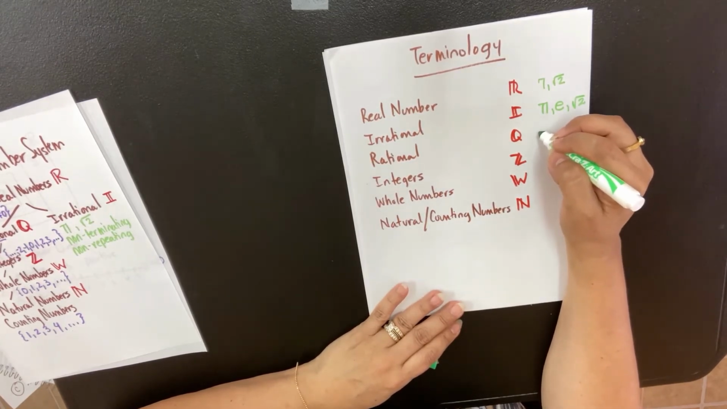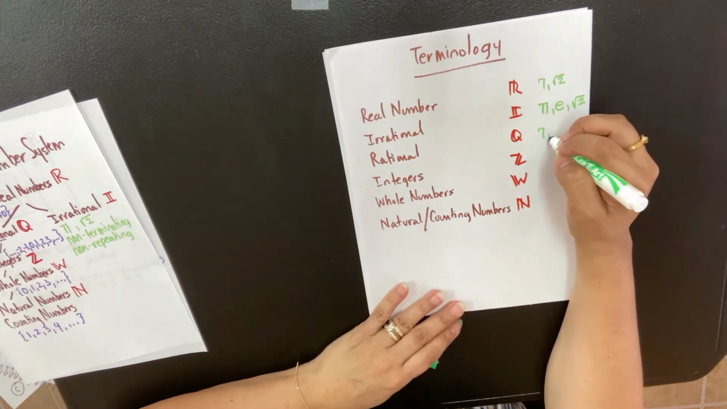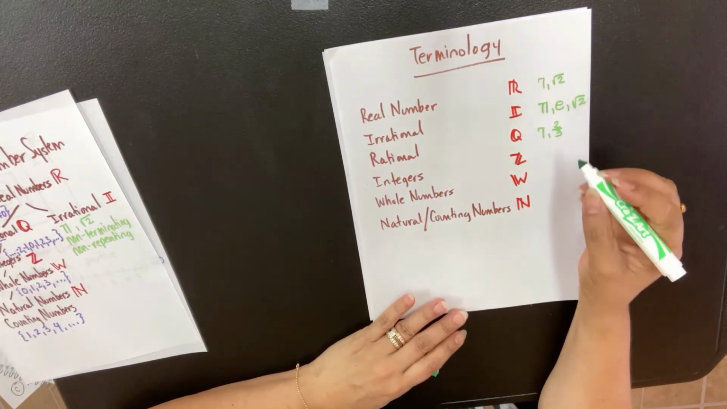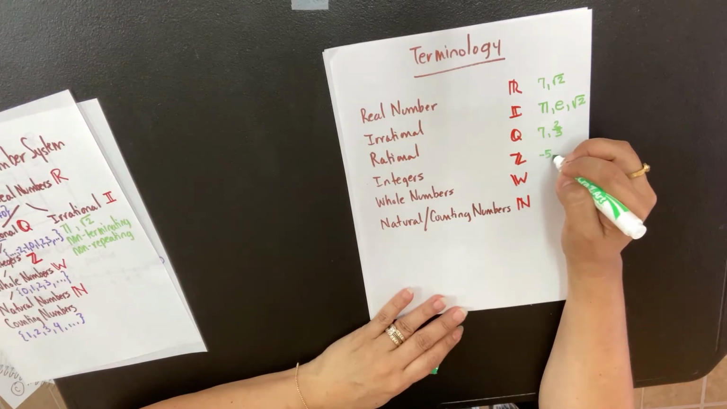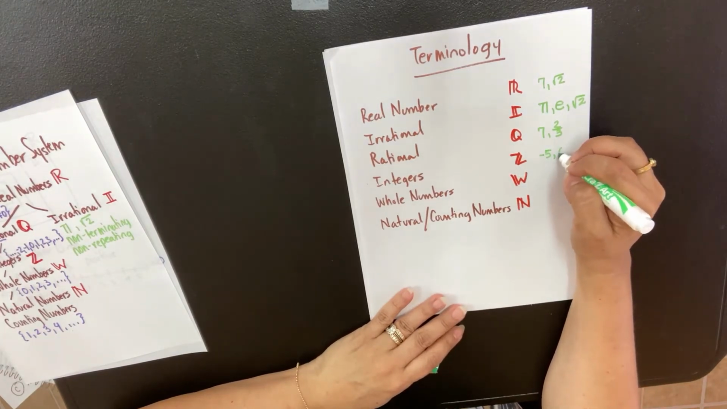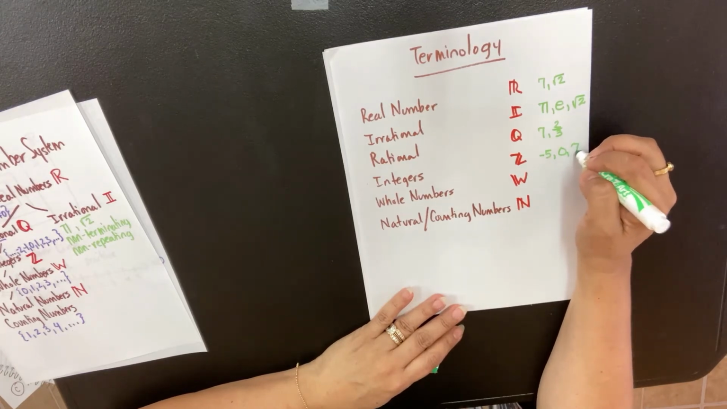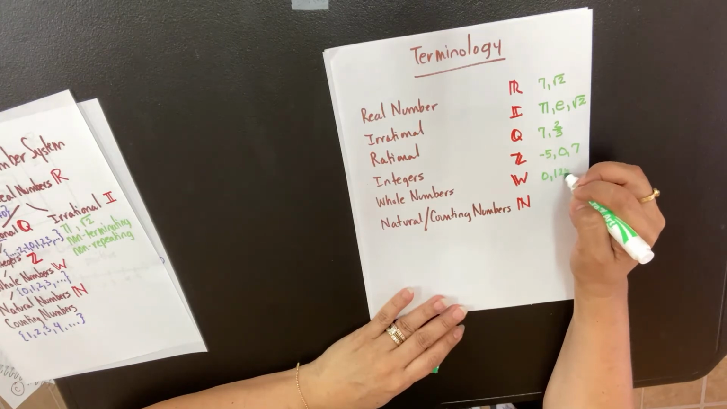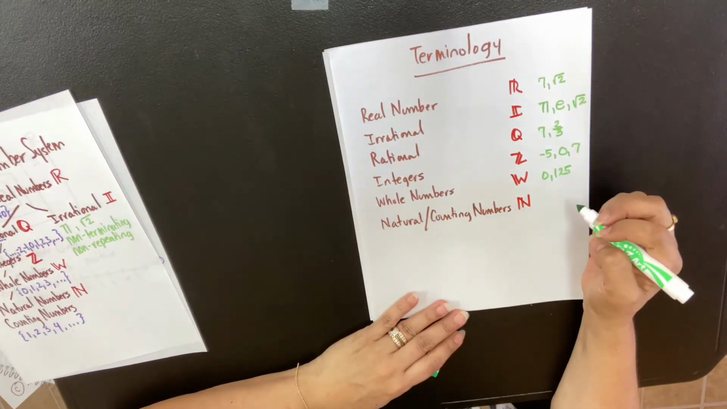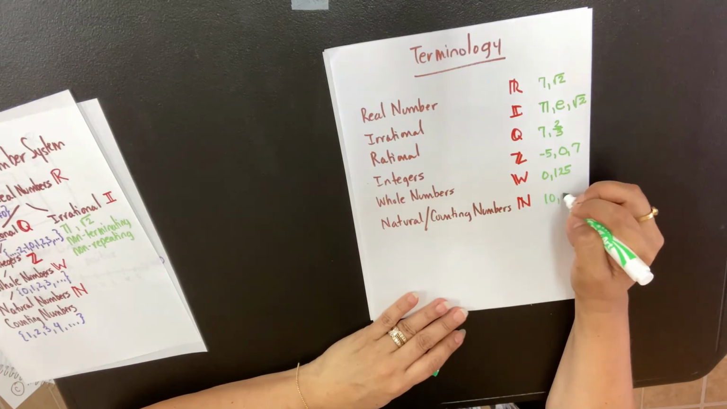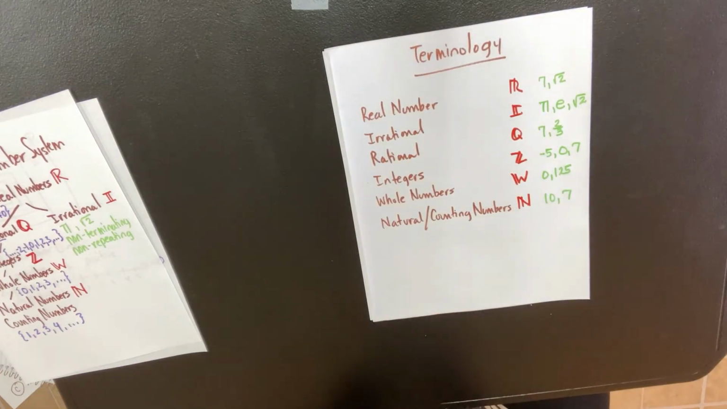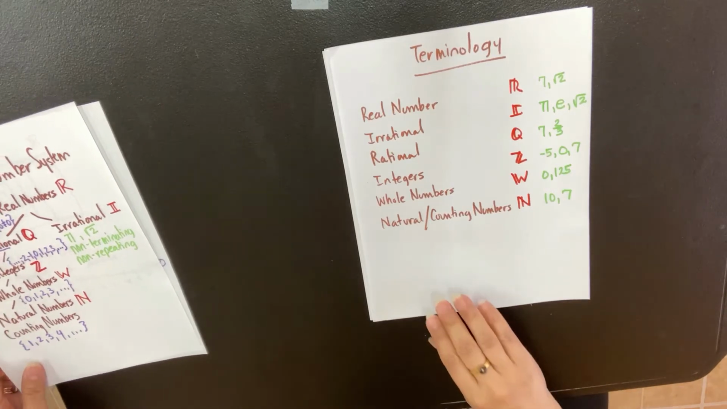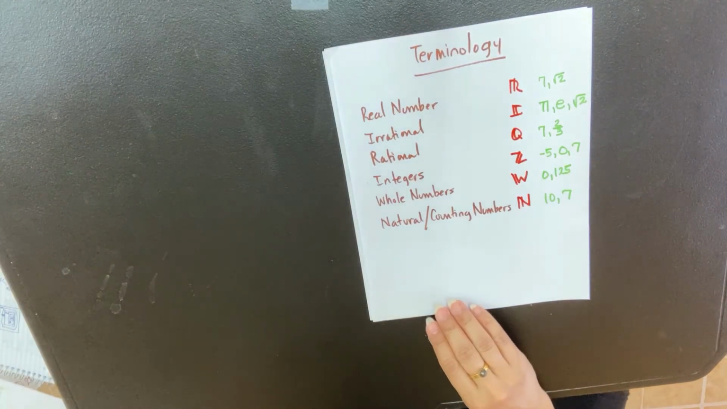Rational numbers, 7. 7 is rational. 2/3 is rational. Integers, -5, 0. And let's put 7 again. Whole numbers, 0, 125. And natural counting numbers, 10. Let's put 7. Okay, so that's the terminology. That's what you use. Practice that, and that way you can be using the right terminology when you're in class, and it makes sense. It helps to understand things a little better.